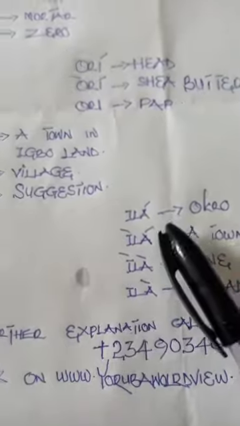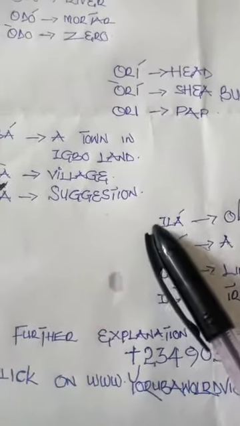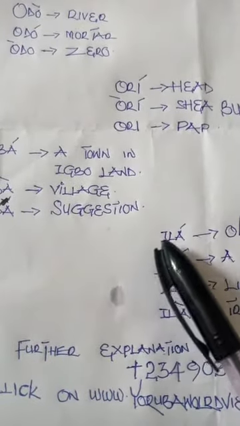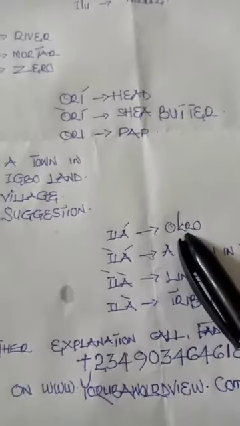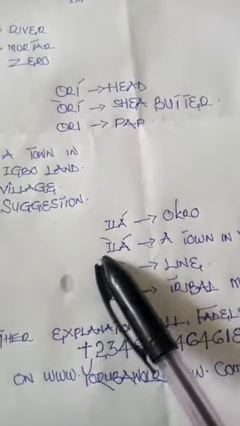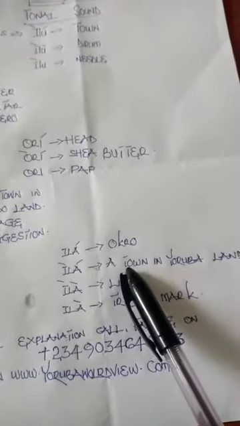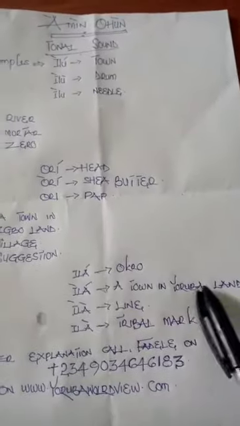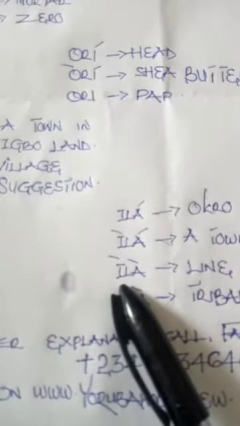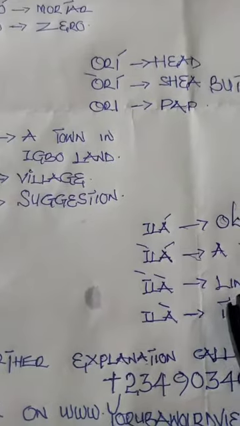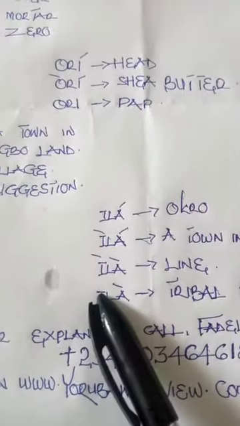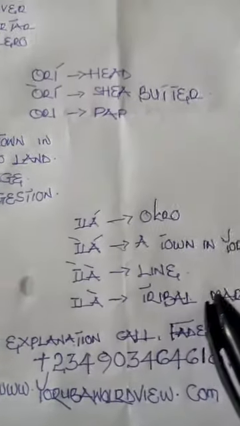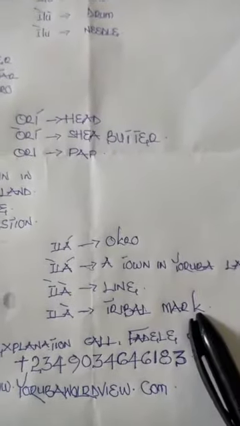And the last but not the least example, here we have ila, which means okra. And now here is ila. It means a town in Yoruba land. And now here is ila. It means line. And now here is ila. It means tribal mark.